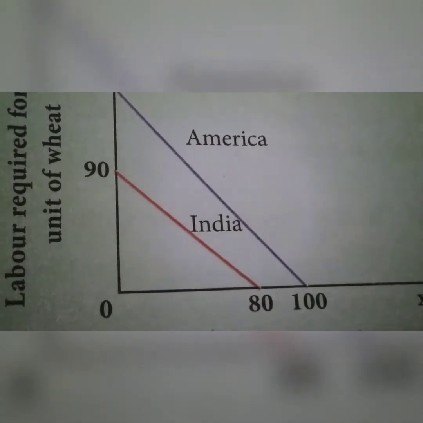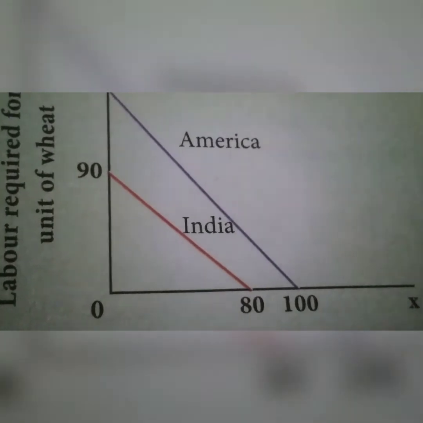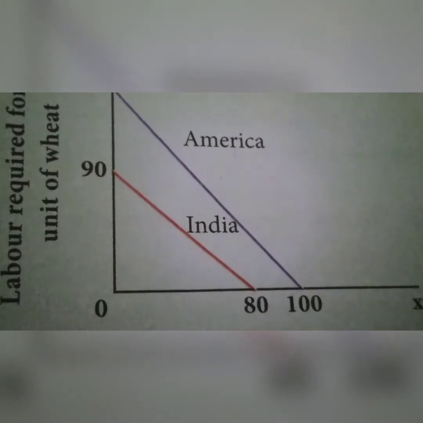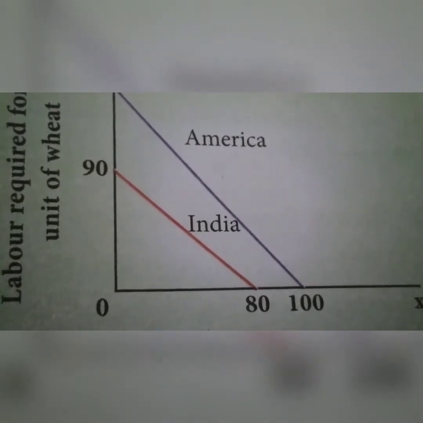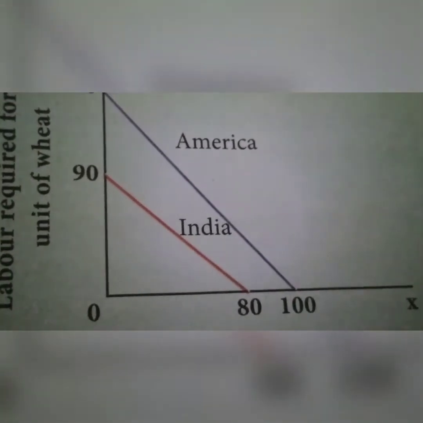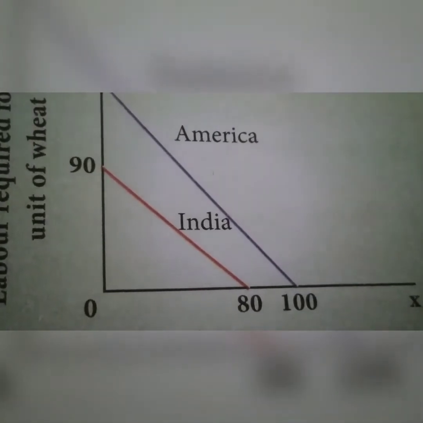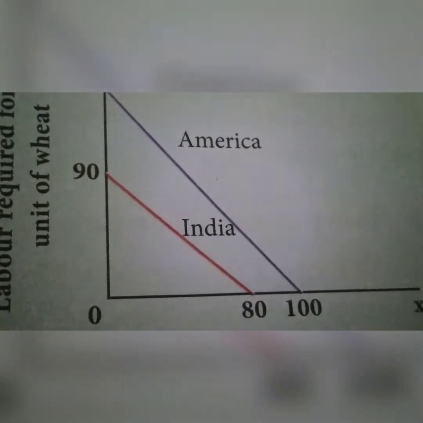In the absence of trade, India would use 170 units of labor. Through trade, America can get one unit of cloth and one unit of wheat for 200 units of labor. Otherwise, America would have to use 220 units of labor to get one unit of cloth and one unit of wheat. Next, we see the criticisms.